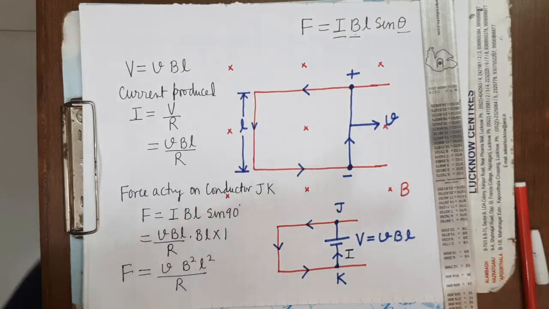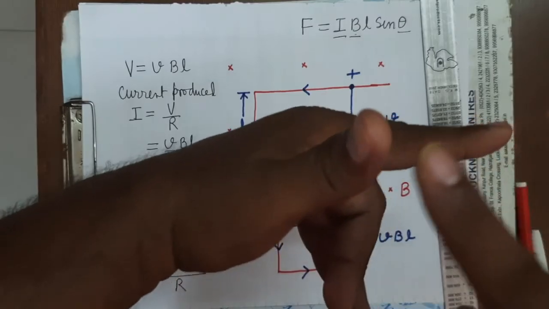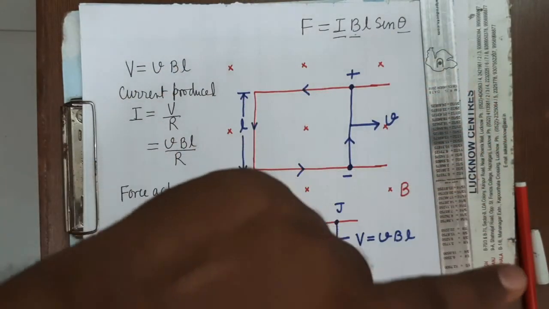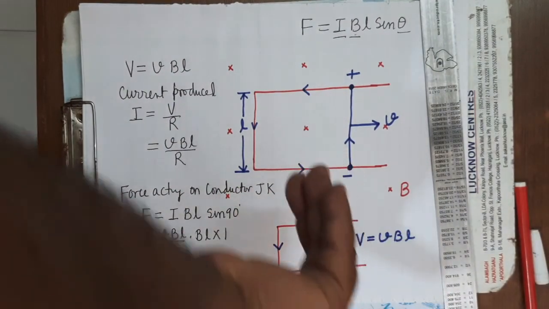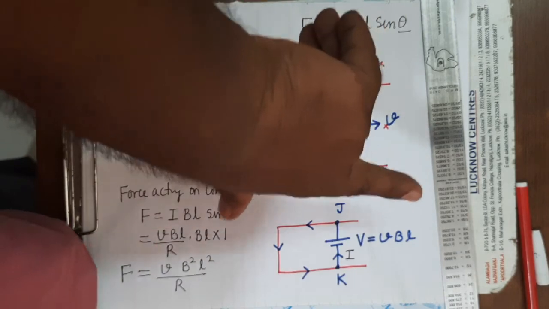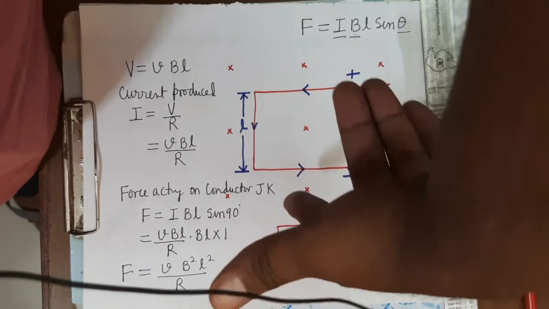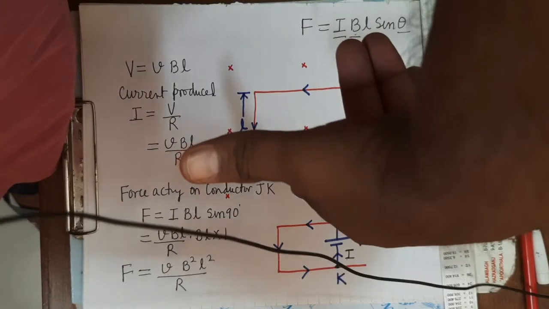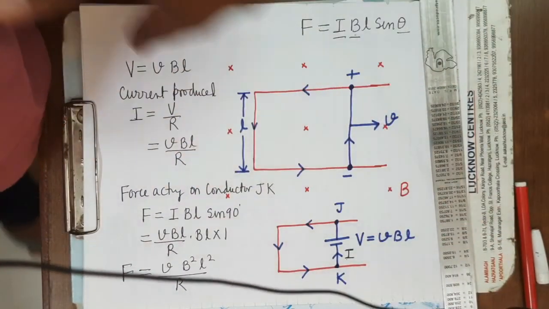What is Fleming's left hand rule? You can see here, this is I, this is B, this is F. Here I is in this direction, B is downward. The thumb is acting in this direction, so the thumb shows the direction of force.